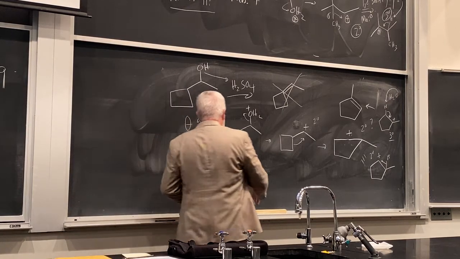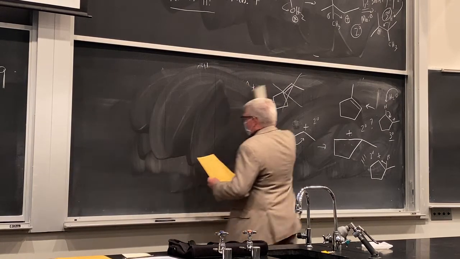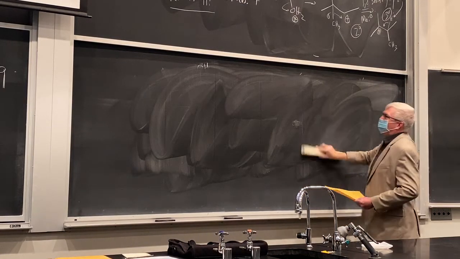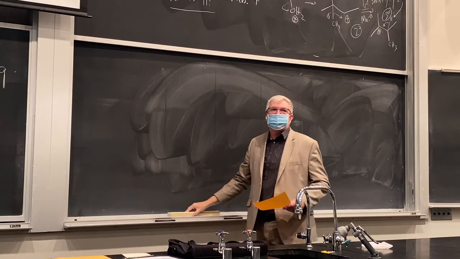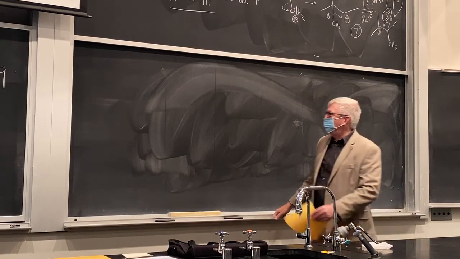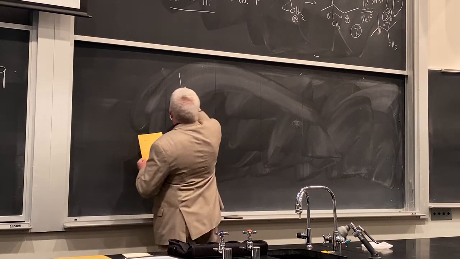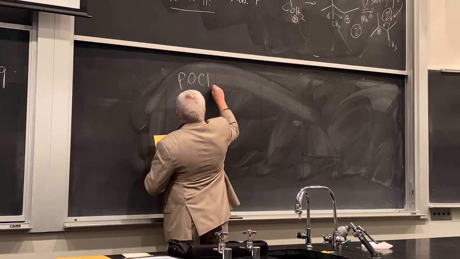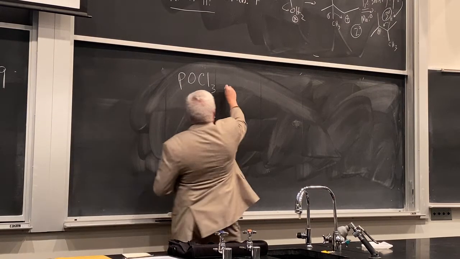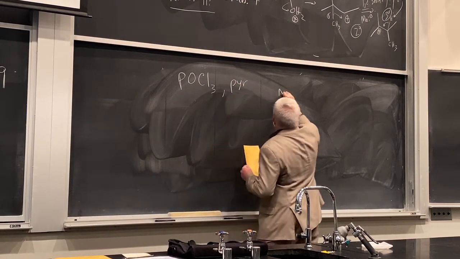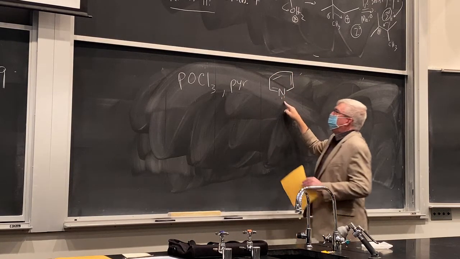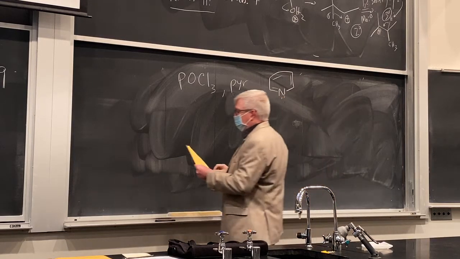Let's show a couple other reagents here that can do this. These acidic conditions are often a problem, and if the rest of the molecule is not stable to strong acid, use of sulfuric acid or tosic acid is often not a good option. We can also do dehydrations with this reagent, POCl3, or phosphorus oxychloride, and pyridine. And pyridine is this heterocyclic amine base. It's not a super strong base, but it soaks up HCl that might be present in the substrate.